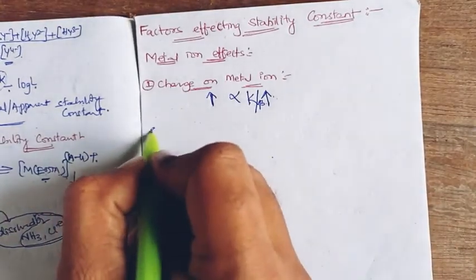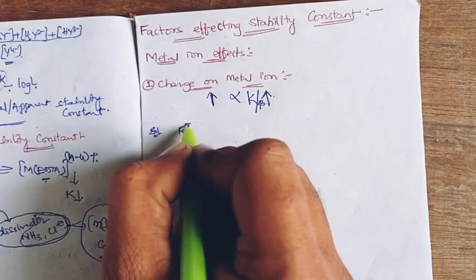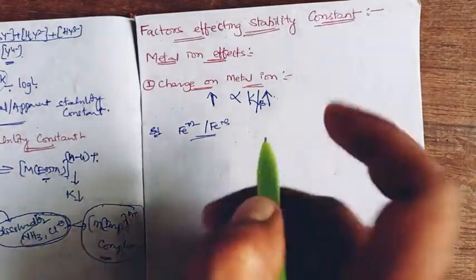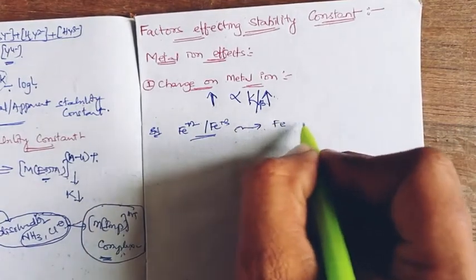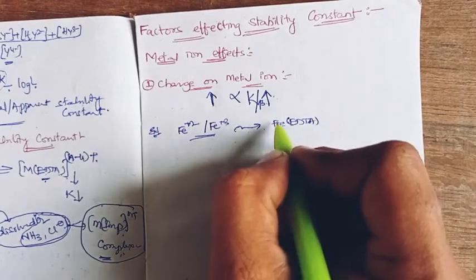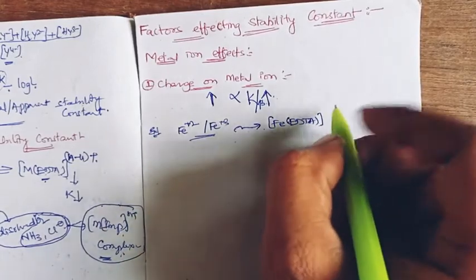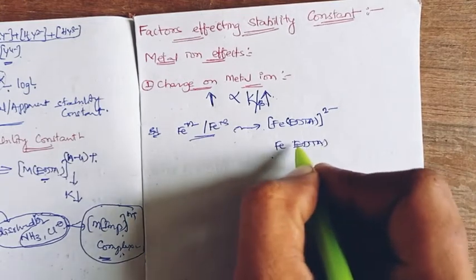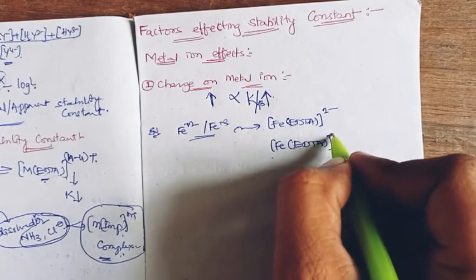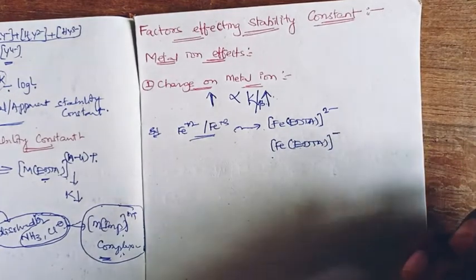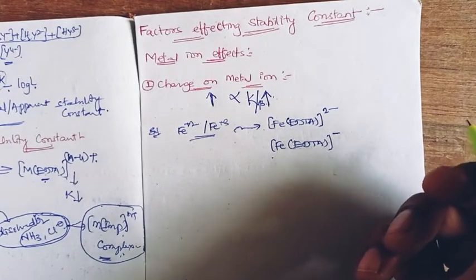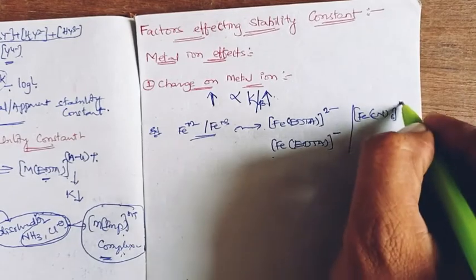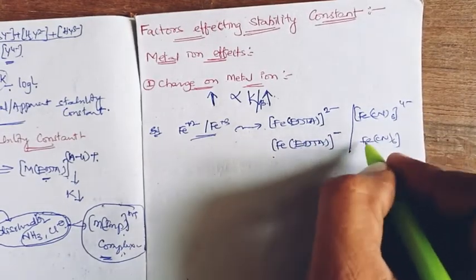This can be expressed with different examples. Consider ferrous complexes in comparison with ferric, the same metal with the same combination: ferrous EDTA and ferric EDTA, or hexacyano ferrous complex and hexacyano ferric complex.